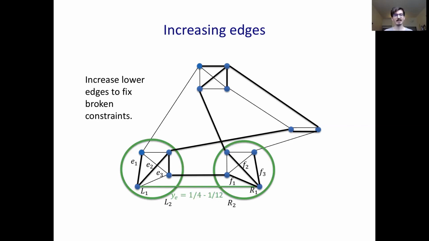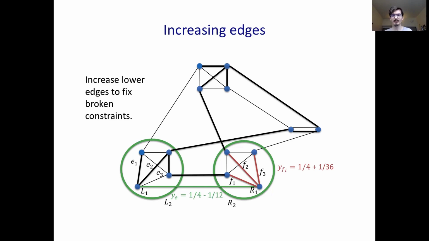However, we only condition on L2 and R2 being even. We don't know whether L1 and R1 are even or not. And if they're odd, we've actually violated the constraint in the matching LP. So we'll actually increase other edges to make up for this decrease. So in this case, R1 is odd. So we must increase F1, F2, and F3 to make up for the reduction in E, to sort of fix this constraint that we violated. And the rule will be to split the necessary increase between all edges which end at the level of the violated constraint. So in this case, F1, F2, and F3 are inside the level of R1. So they each increase by 1/36.